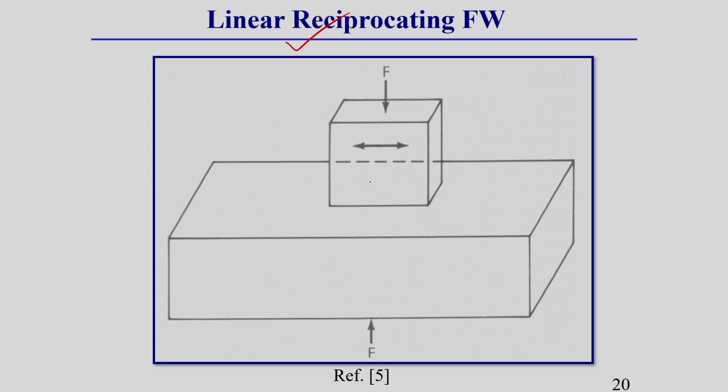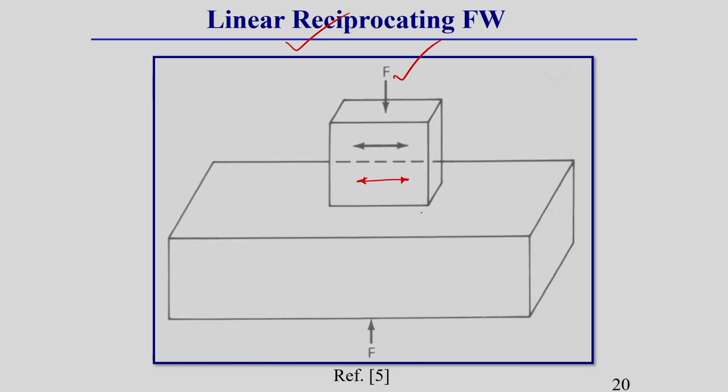Here is also reciprocating linear, which means motion in a to-and-fro direction, that is, forward and backward direction, at a particular location by application of force F. If we do a rubbing operation to and fro, forward and backward, over one plate with another plate, then in this contact region there will be frictional heating.